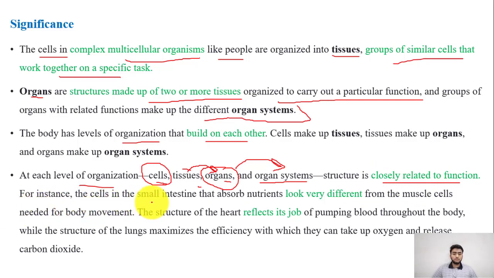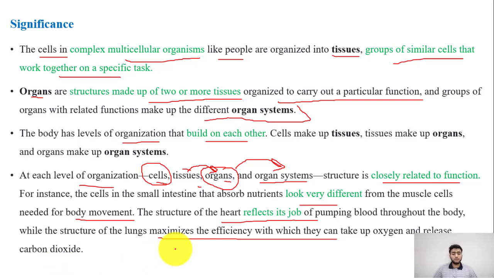For instance, the cells in the small intestine that absorb nutrients look very different from the muscle cells needed for body movement. The structure of the heart reflects its job of pumping blood throughout the body, while the structure of the lungs maximizes the efficiency with which they can take up oxygen and release carbon dioxide.